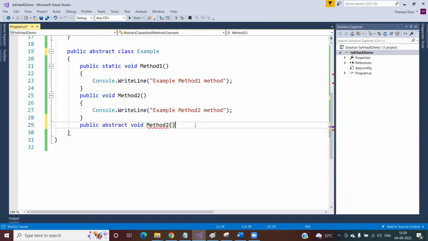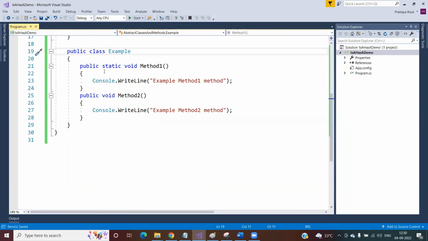If your class contains any abstract member, then it is mandatory to provide abstract. See, if I am not providing abstract, then I will get an error, right? It is mandatory. But if your class doesn't contain any abstract method, then it is optional. Whether you declare this class as non-abstract or abstract, that doesn't matter.